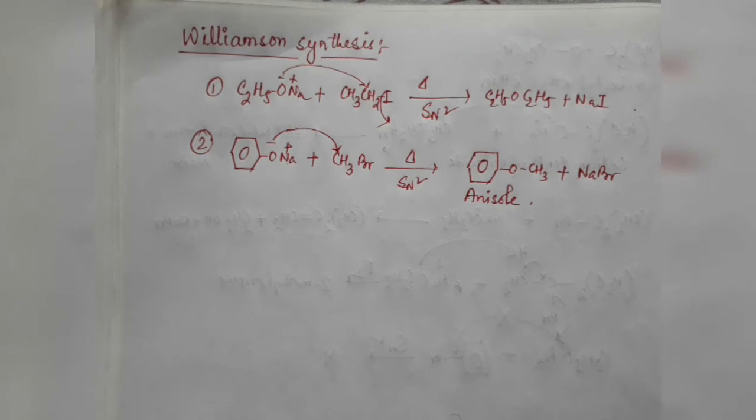That means we have to have a CH2X group in the alkyl halide, or we have to take methyl halides. Due to considerable steric hindrance, SN2 attack on secondary alkyl halides is inhibited, and as a result we get a mixture of products. That means we will get alkenes also by the E2 mechanism.